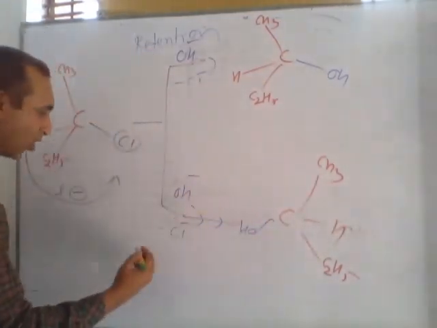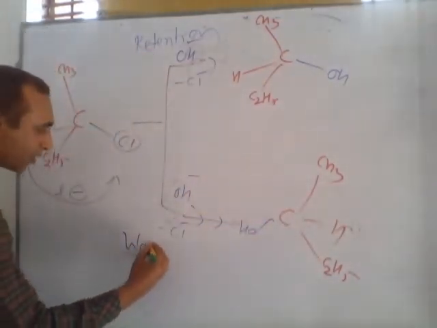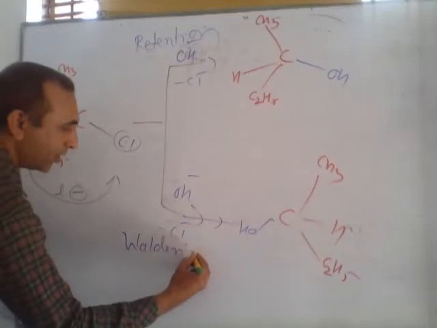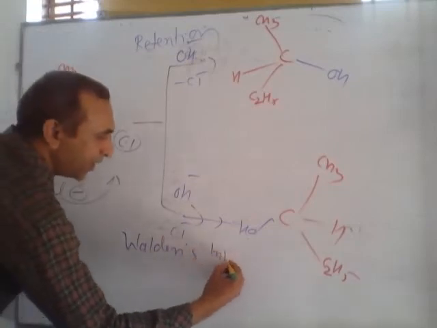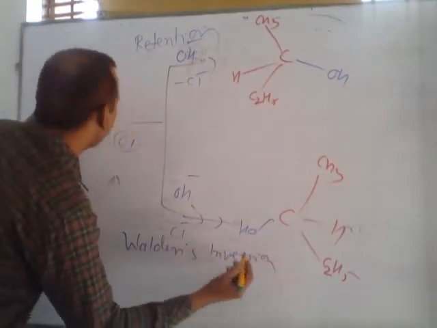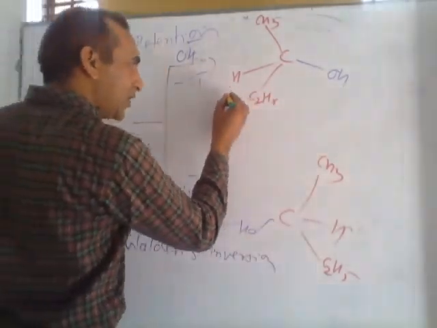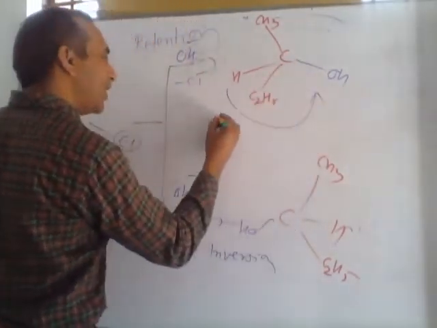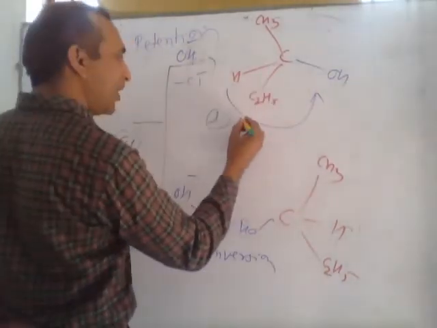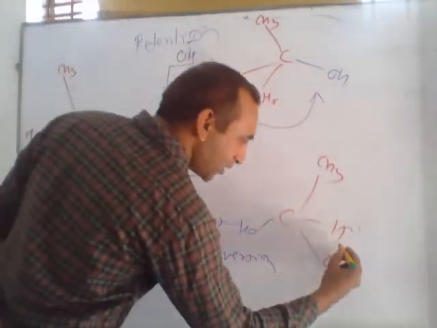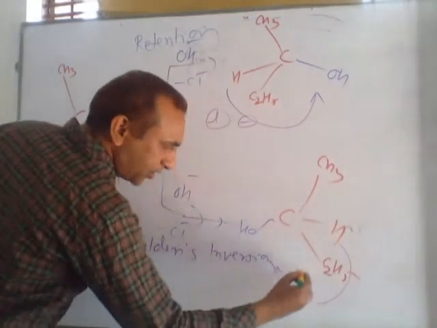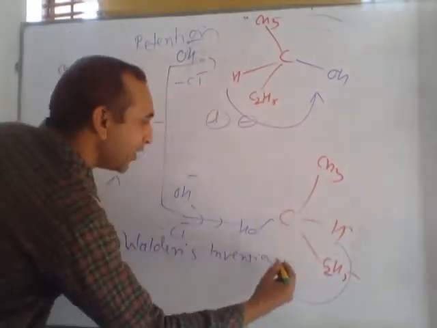This reaction was observed by Walden, and the process is called Walden inversion. Inversion means the orientation of these groups just changes. So this is levo rotatory according to the arrow. Levo means minus, but in this compound the rotation of the arrow represents dextro.